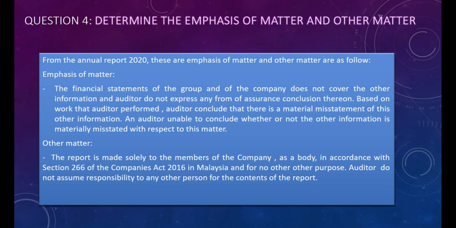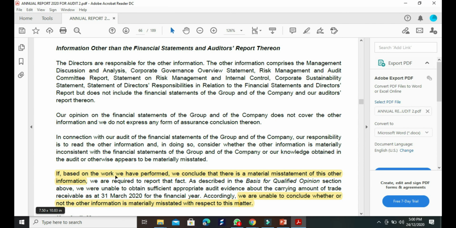The last question is about determining the emphasis of matter and other matter. Based on the annual report, these are the emphasis of matter and other matters as follows. We can see in the paragraph that the auditor has performed work and concludes that there is a material misstatement of this other information. In addition, the auditor is unable to conclude whether or not the other information is materially misstated with respect to this matter and other matter.